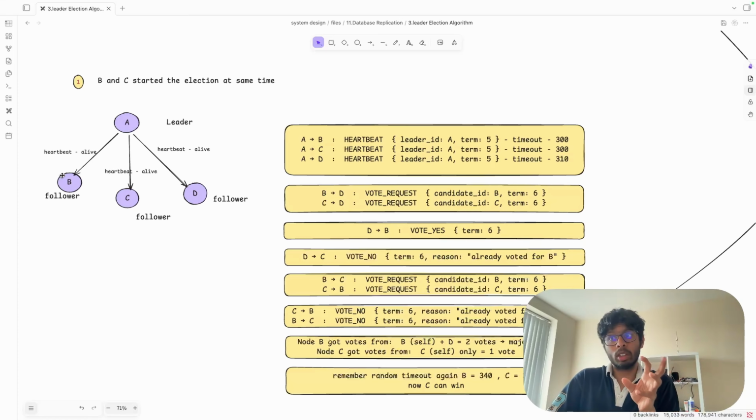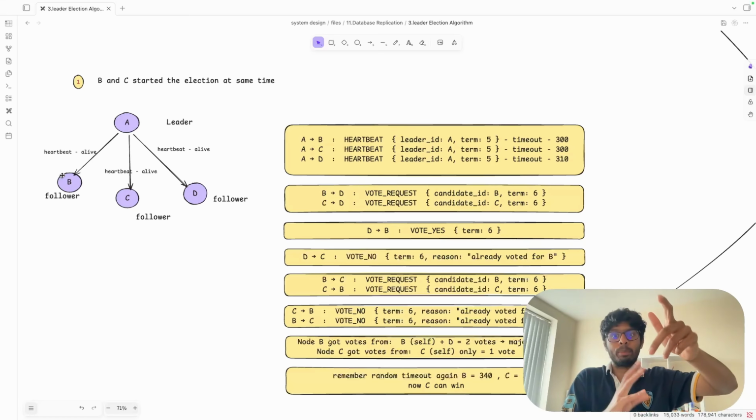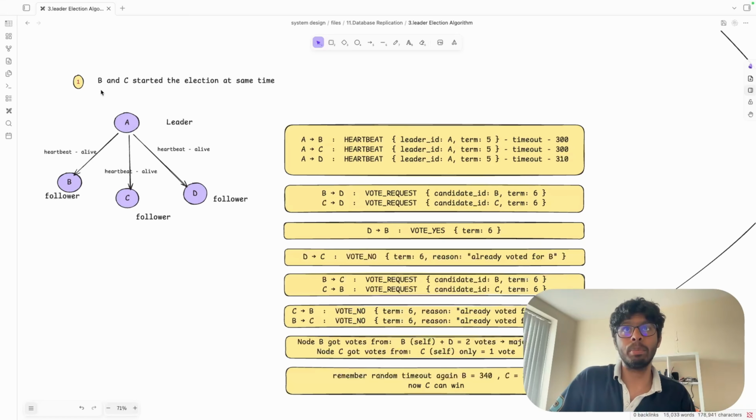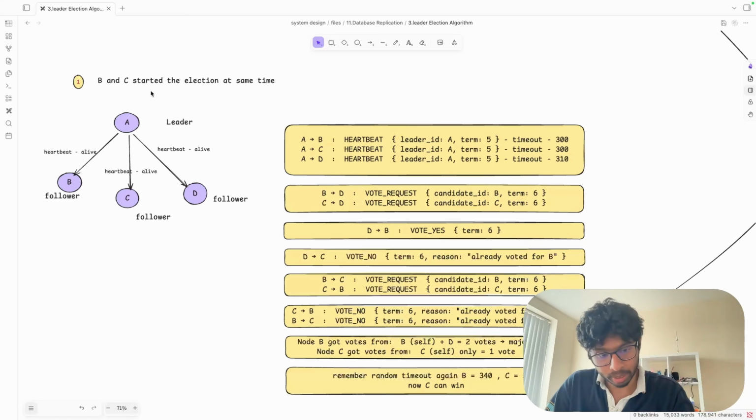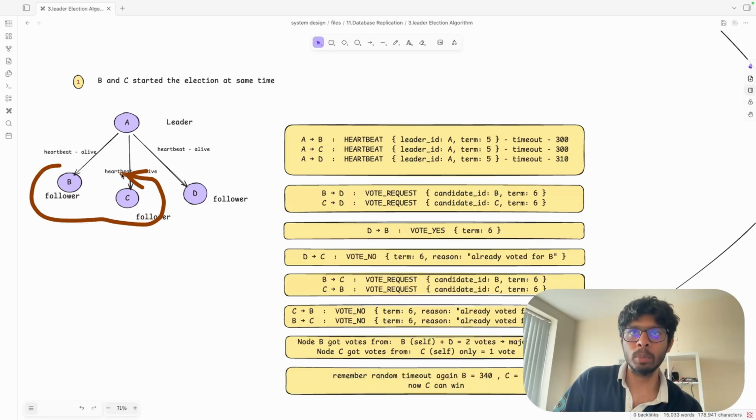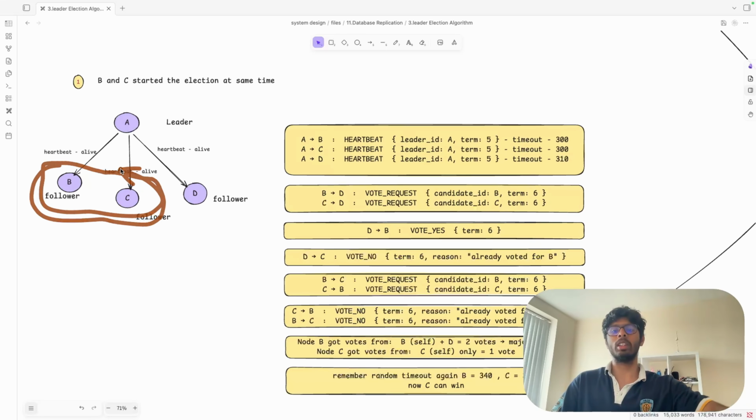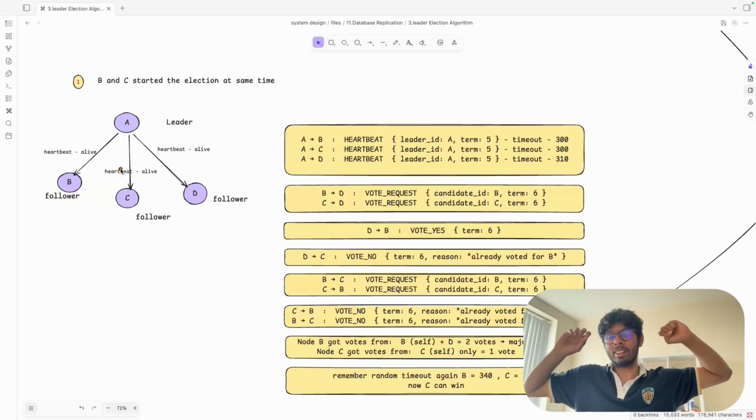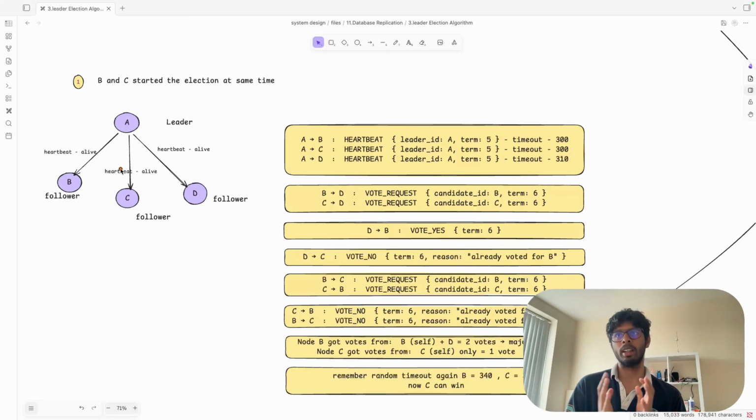Now we see one more scenario, how we solve the split brain problem. I told you this scenario that B and C start the election at the same time. Somehow their timeouts are also equal. We are in the complete territory of split brain. Now what is going to happen? A has crashed.